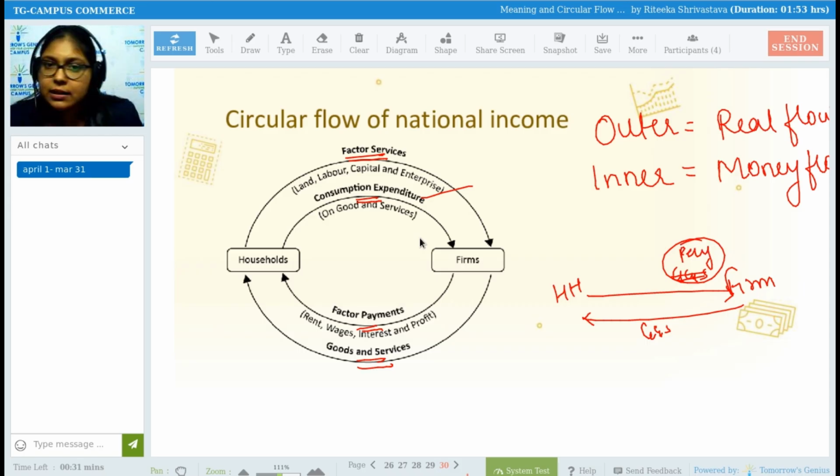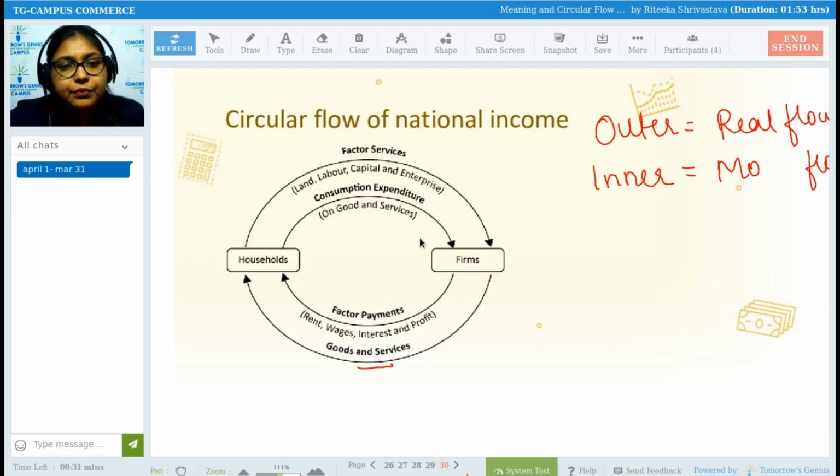The expenditure involves money: consumption expenditure and factor payments. Factor payments means, as we already discussed, since we are providing factors of production to the firms, they will in return have to give us factor payments in the form of rent, wages, interest, and profit. That is also done in the form of money, so that is also the money flow. Once again, I will quickly revise, first of all, just the circular flow of national income.